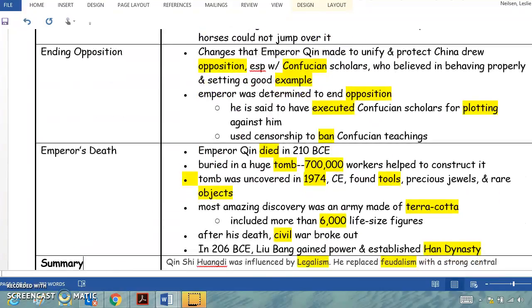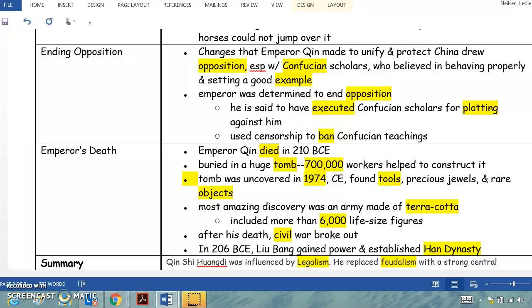Ending opposition. Changes that Emperor Qin made to unify and protect China drew opposition, especially from Confucian scholars, who believed in behaving properly and setting a good example. The emperor was determined to end opposition. He is said to have executed Confucian scholars for plotting against him. He used censorship to ban Confucian teachings.